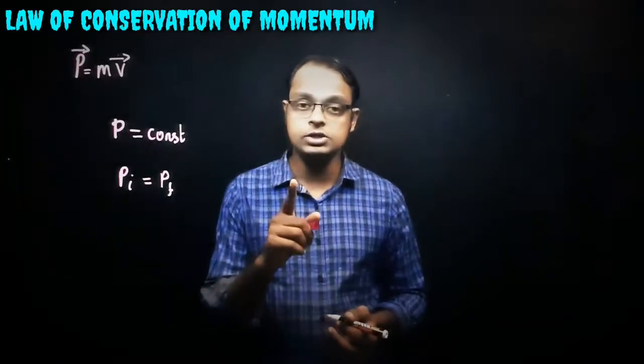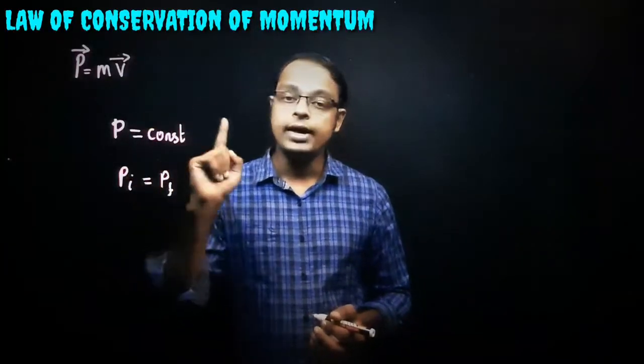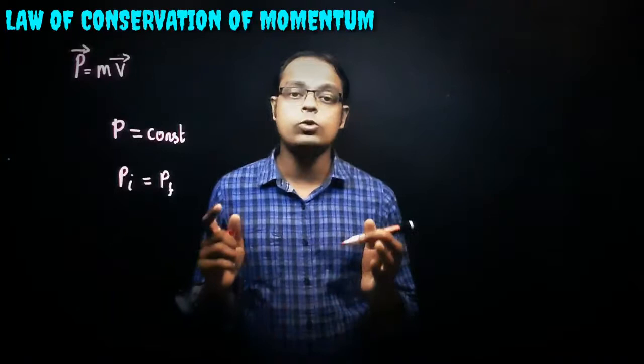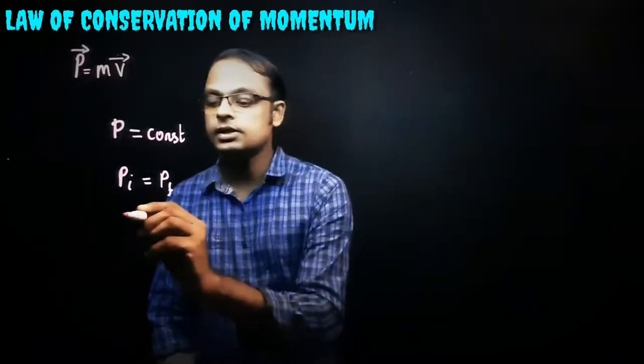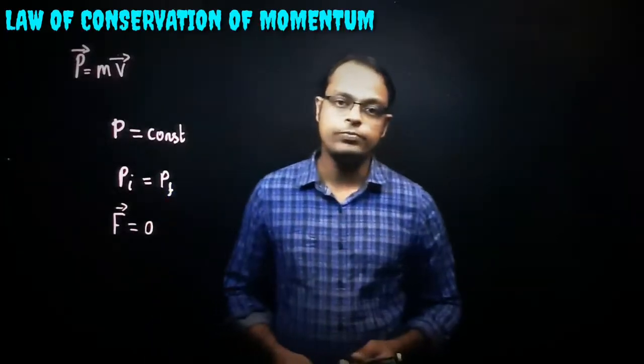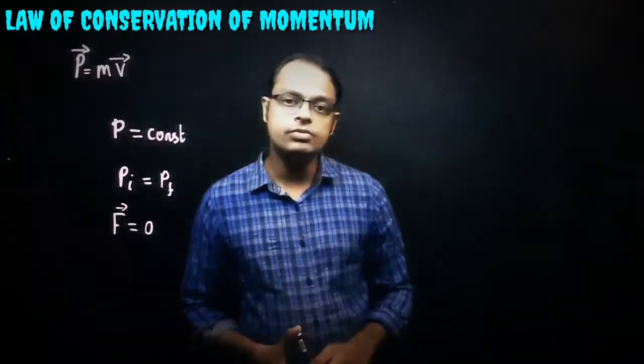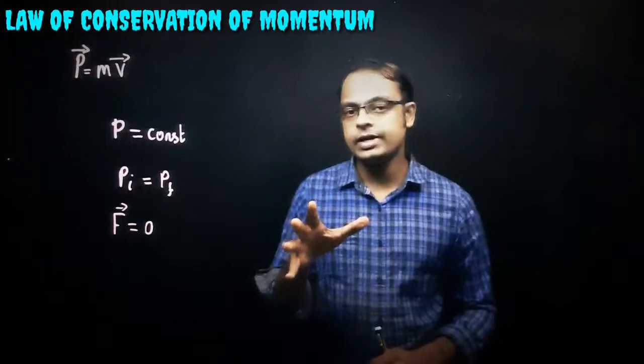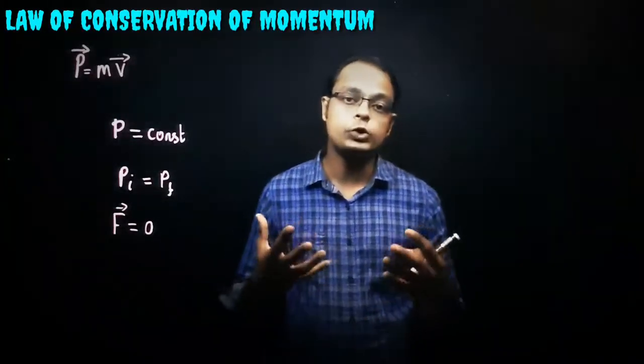What is the condition? When there is no external force acting on the system. That means the resultant force acting on the system must be equal to 0.